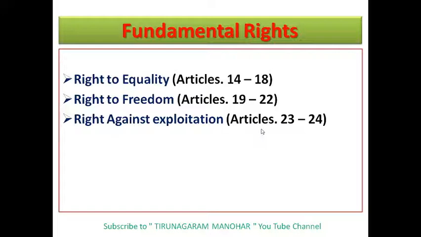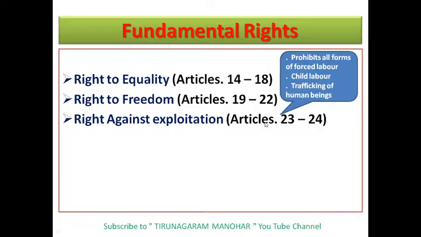Which type of exploitation? It prohibits all forms of forced labor, child labor, and trafficking of human beings.